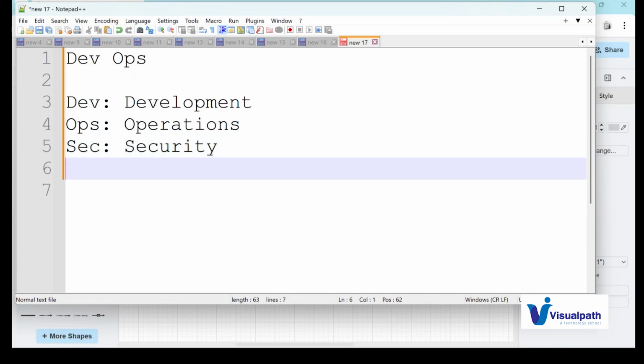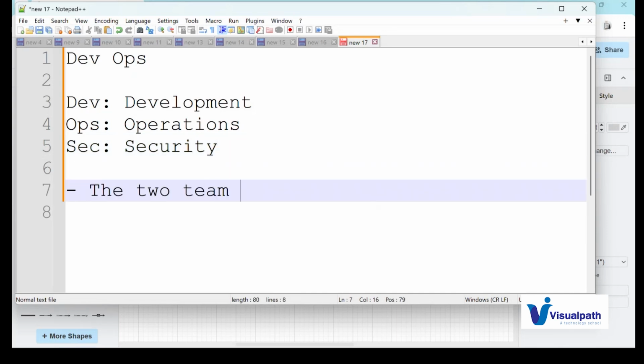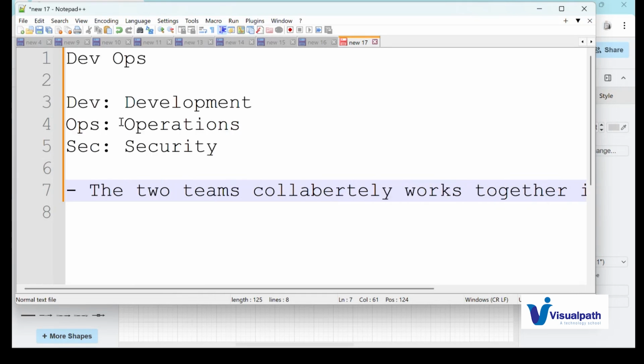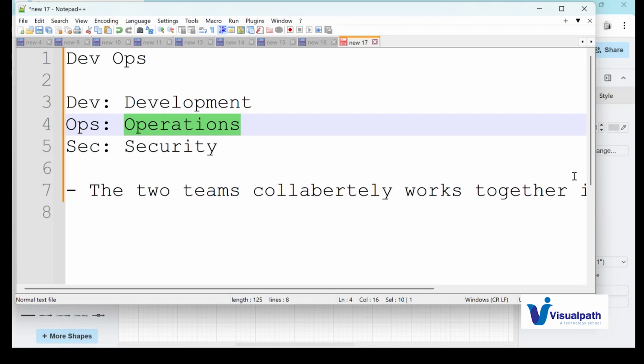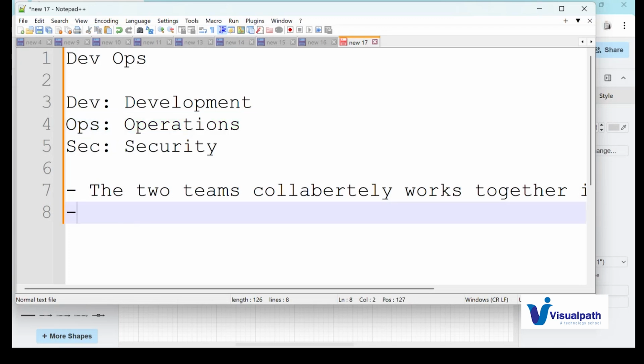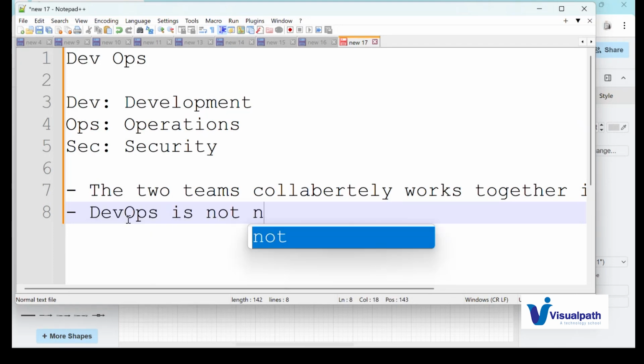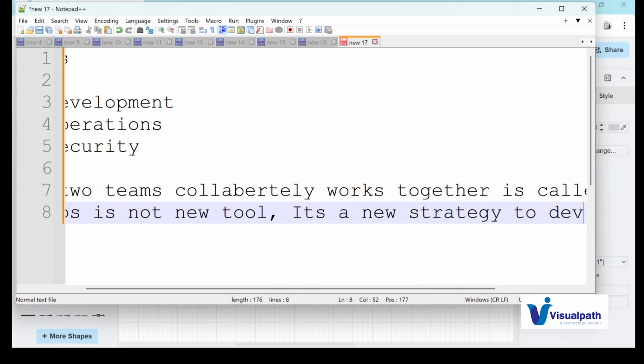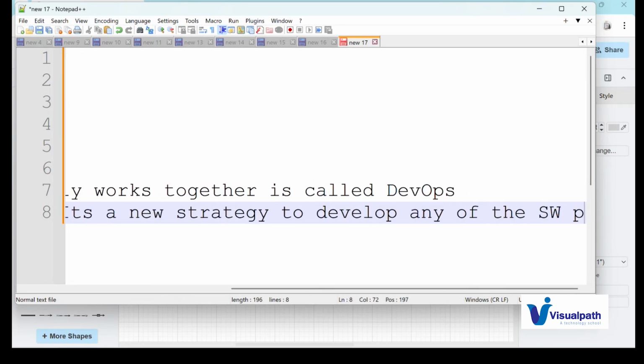So what is DevOps then? Which two teams work together? That is the development team, the developers, and the operations team. These two teams collaboratively working together is called DevOps, guys. DevOps is not a new tool here. It's a new strategy to develop any software product.